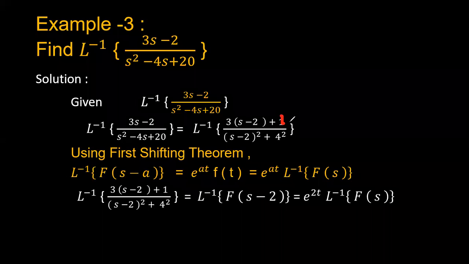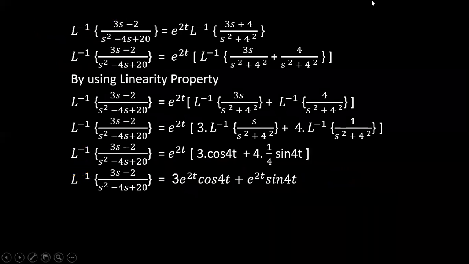So here the printing mistake has been done. It is plus 4 and it is also a plus 4. Okay, right. So here it is edited. There it is typed as plus 1, but here it is corrected: 3s plus 4 by s square plus 4. So again you have to divide this numerator by the denominator. Okay, that is 3s by s square plus 4.